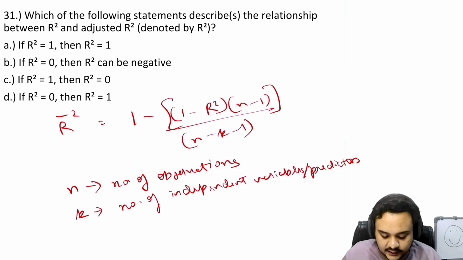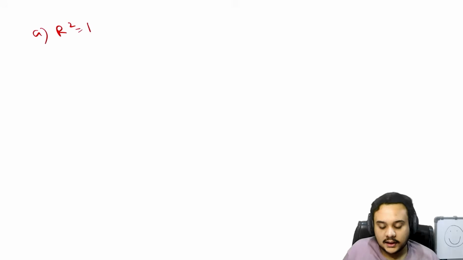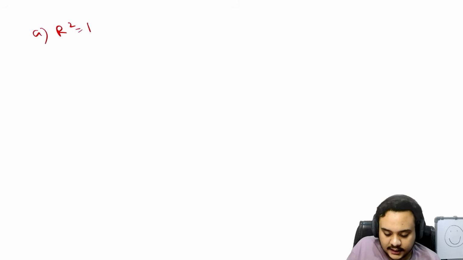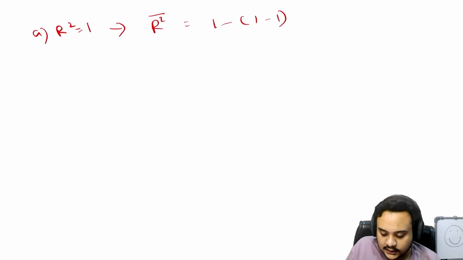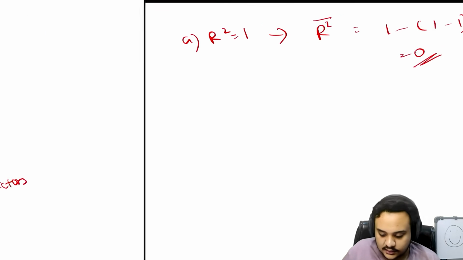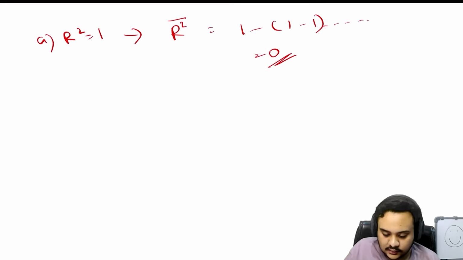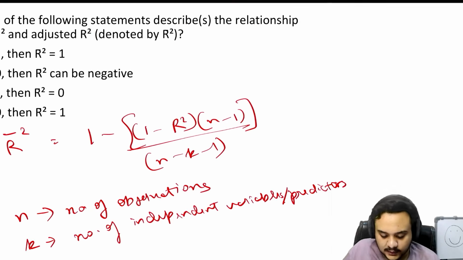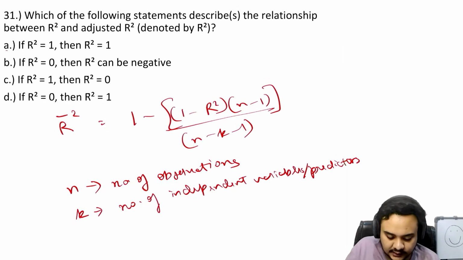Now if you put in the values given in the options, if R square is 1, then what will be the adjusted R square? You can see it is going to be 1 minus (1 minus 1) and so on, so this part will be 0. So 1 minus 0 is 1. Yes, so this one is right.